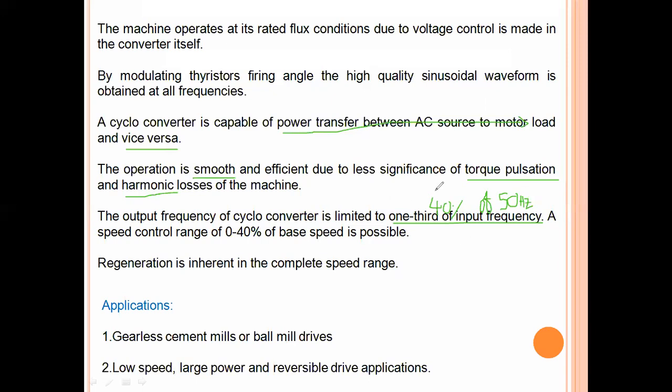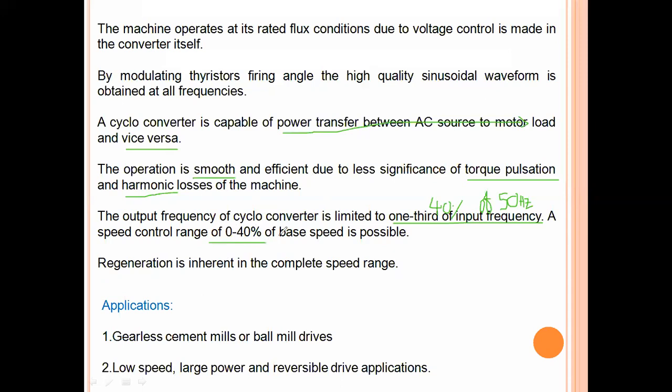If we produce more than 40%, then the motor torque will have a high number of pulsations, and the induction motor performance will be degraded. Because of this frequency restriction, the speed is also restricted. So due to this disadvantage, cycloconverter fed induction motor drives cannot be used for large speed applications.